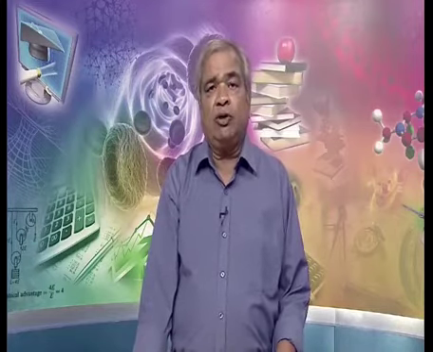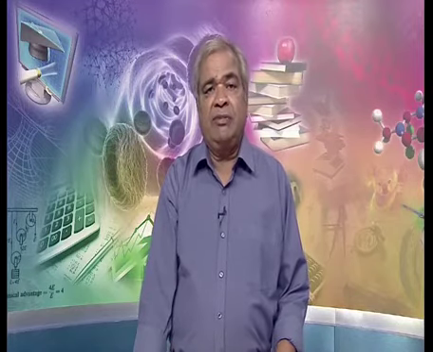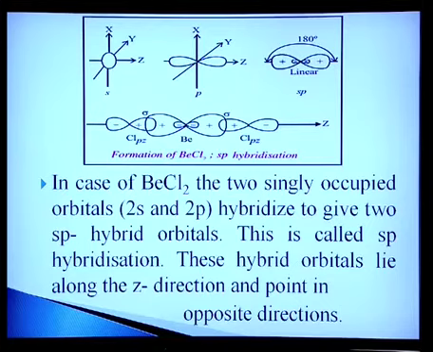According to this, two or more non-equivalent orbitals having different energies and shapes but of comparable energies mix or hybridize and give rise to an equal number of equivalent hybrid orbitals of the same energy and shape. In the case of BeCl2, the two singly occupied orbitals 2s and 2p hybridize to give two sp hybrid orbitals. This is called hybridization. These hybrid orbitals lie along the z direction and point in opposite directions. Now come to resonance.